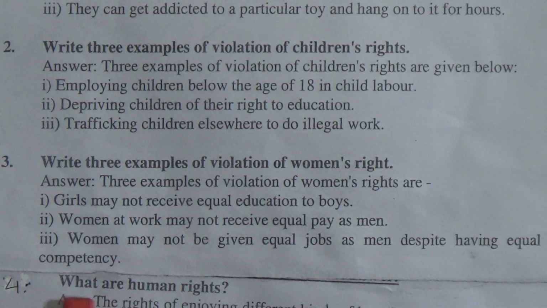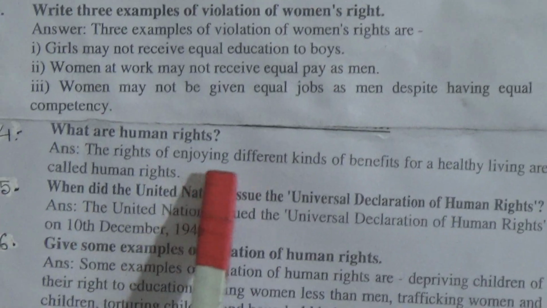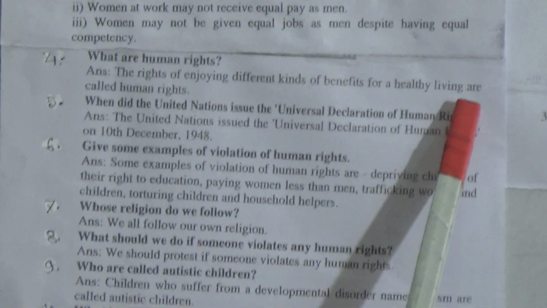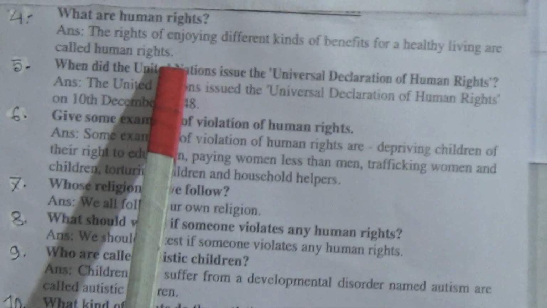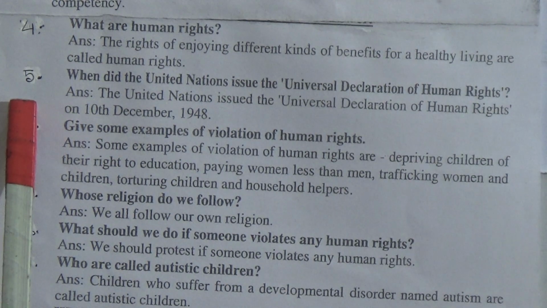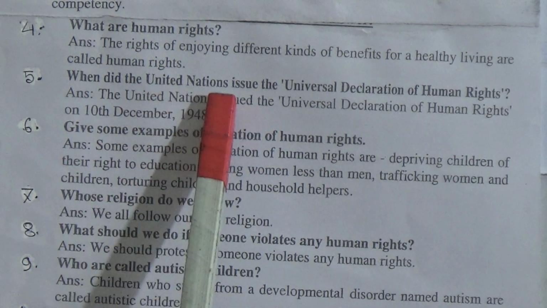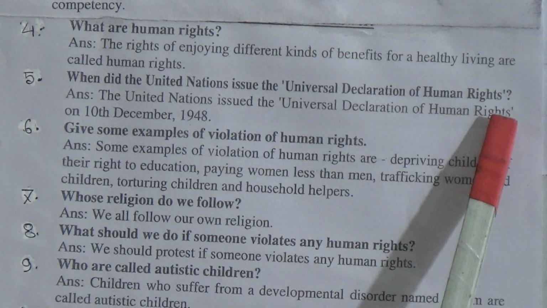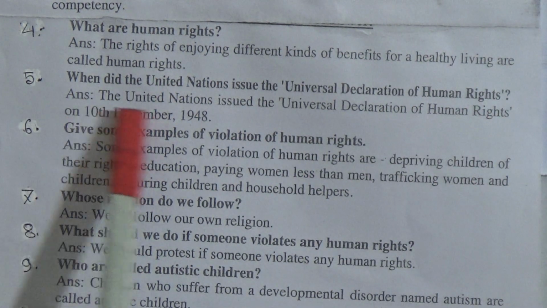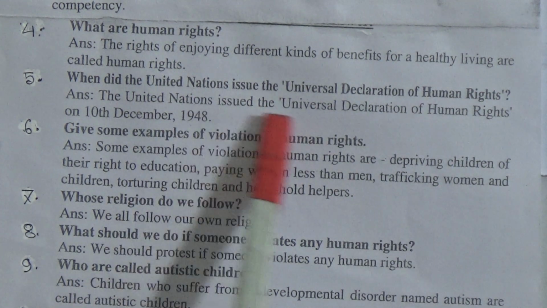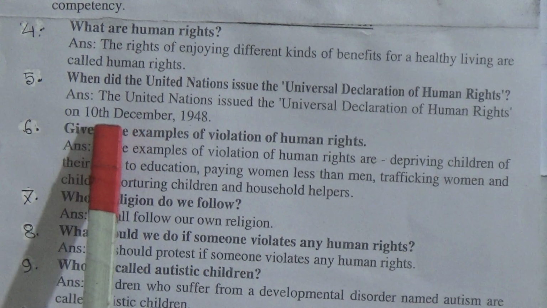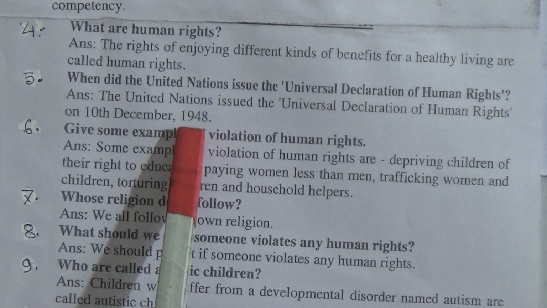Number 4, what are human rights? Answer: the rights of enjoying different kinds of benefits for a healthy living are called human rights. Then number 5, when did the United Nations issue the Universal Declaration of Human Rights? Answer: the United Nations issued the Universal Declaration of Human Rights on 10th December 1948.